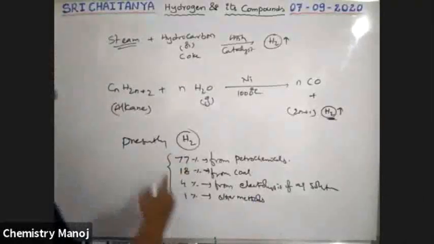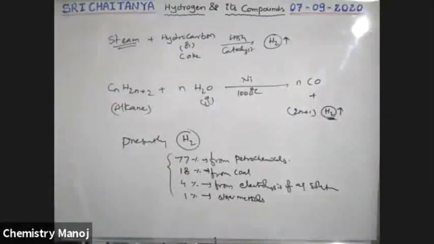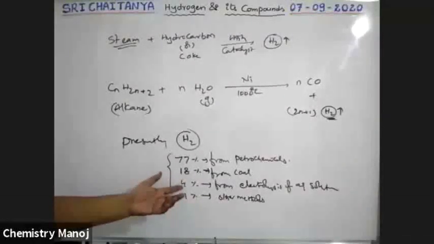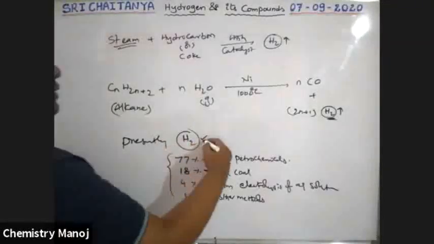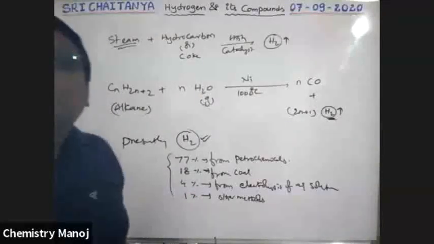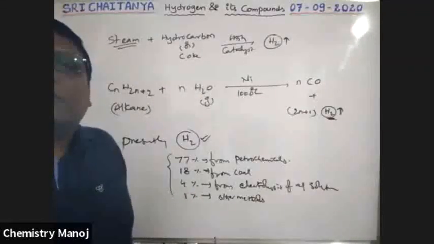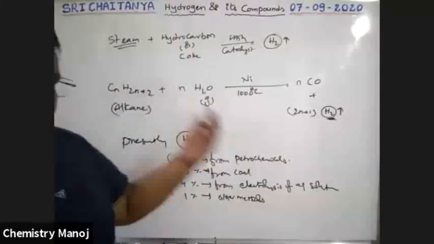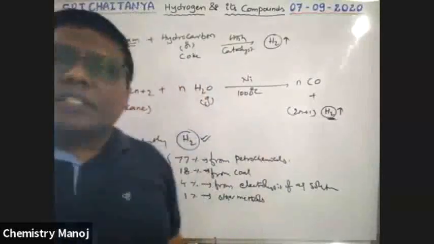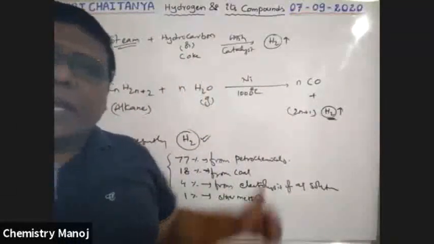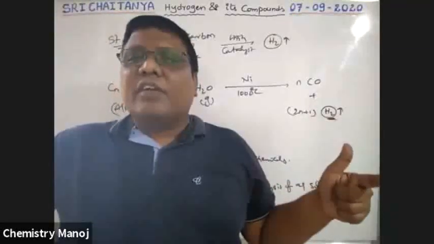At one time these percentages are asked in your exam, boys. Okay, 77% from petrochemicals, 18% from coal, 4% from electrolysis of aqueous solution, 1% from other methods. So this is presently how hydrogen preparation takes place. Not only this, alkenes may also generally be used. This is the synthesis of hydrogen, boys. Here, coal gasification and the water gas shift reaction are very important.